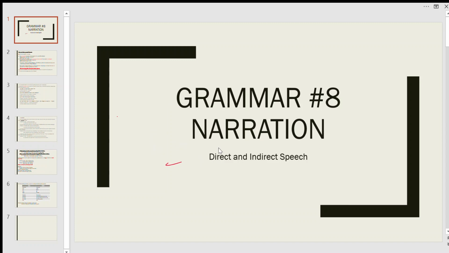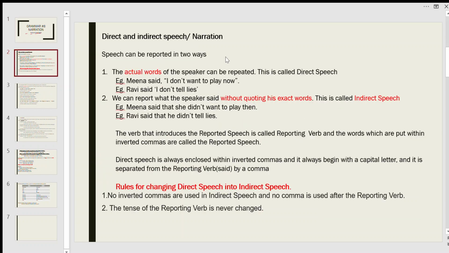Hello everyone. Today we are going to discuss narration, that is direct and indirect speech. Direct and indirect speech, also known as narration. Speech can be reported in two ways. The actual words of the speaker can be repeated. This is called direct speech.